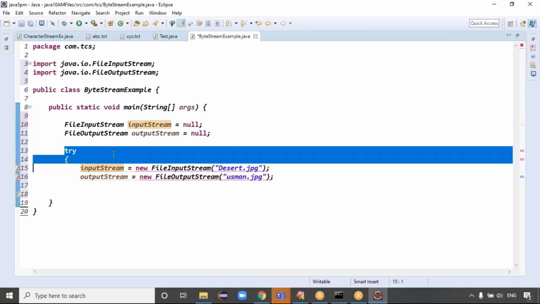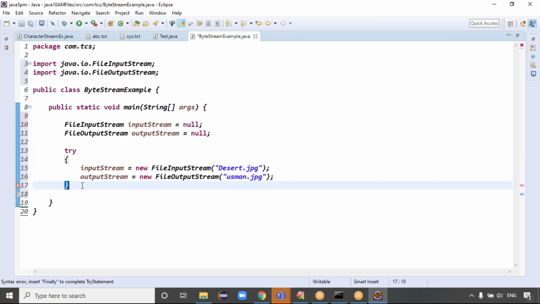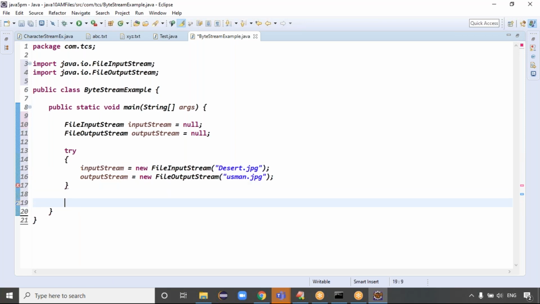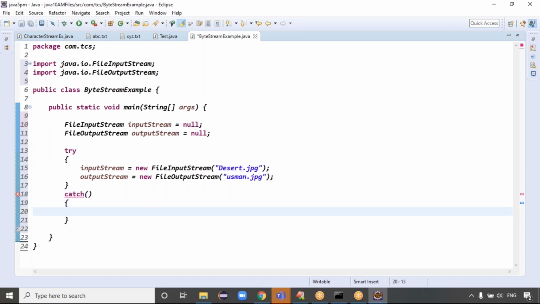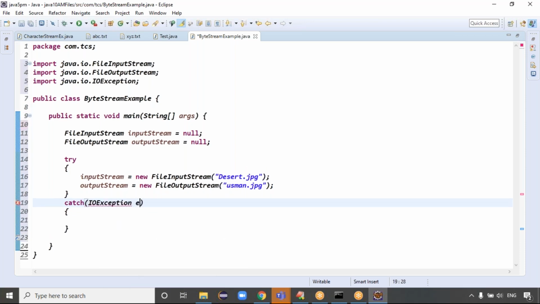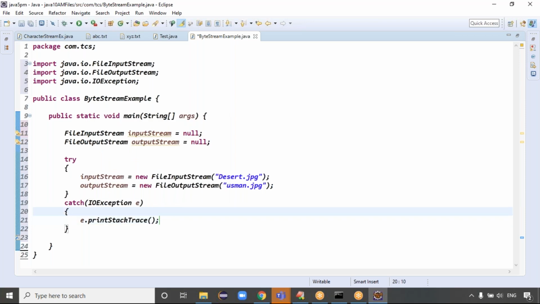Exactly. That's what, guys. Here, can you please take the try block and take the corresponding catch block? While doing the reading and writing operations, we also got some exception, right? IO exception. Instead of handling file not found exception and IO exception separately, can I directly use which exception, guys? IO exception, right? So IO exception e, to print the complete stack information we can write the printStackTrace method, right? Exactly, guys.